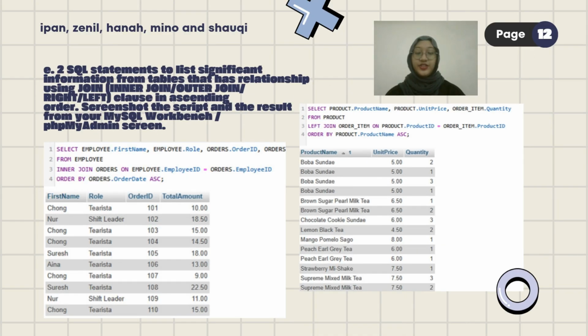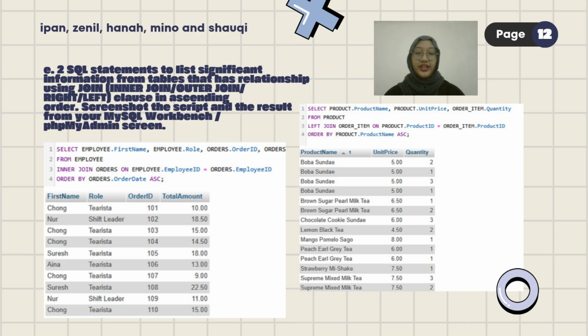On this slide, we show two SQL statements that retrieve meaningful information by joining related tables. The first query uses an inner join to connect the employee and orders table using the employee ID. It displays the employee's first name, role, order ID, and total amount. Then sort the result by the order date in ascending order.